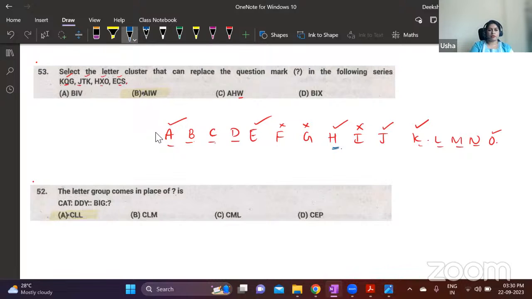After O, P, Q, R, S, T. Then U, V, W, X. After that, again, we have 3 letters. Y, Z, A, B, 4 letters. Next, again, if you leave 3 letters, you're going to get H only. This has to be a grace mark question maybe, because the answer has to be AHW, not AIW. Okay.